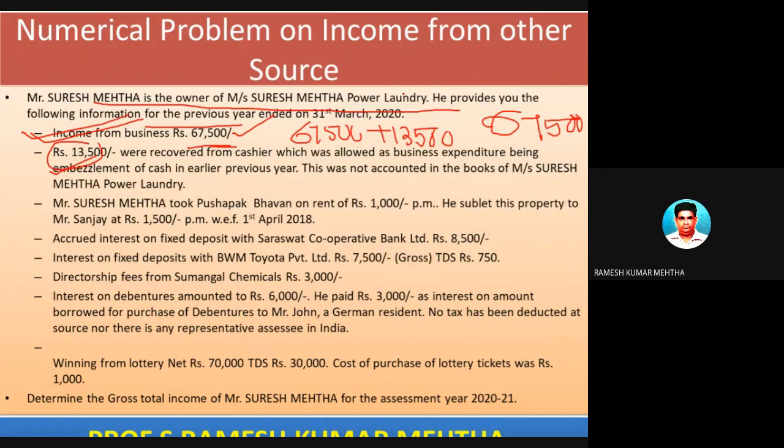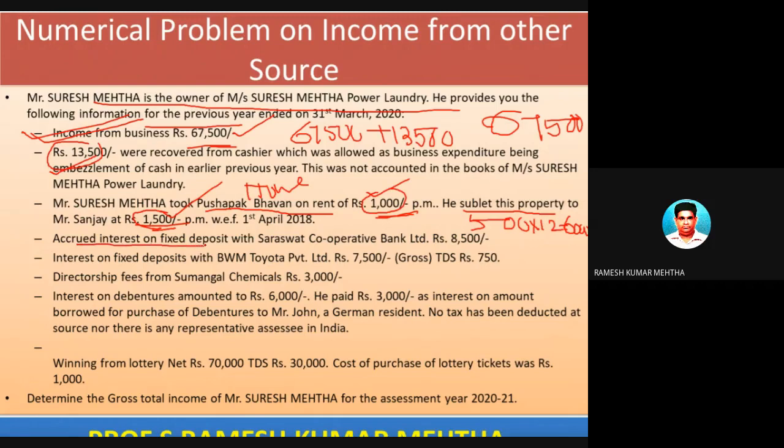Next one, Mr. Suresh Kumar Mehta took a bhavan on rent, that is a house on rent, at 1,000 rupees, and he sublets this property to so and so at 1,500 rupees. So one side is having an income of 1,500 rupees and the other side is having an expenditure of 1,000 rupees on earning this income, which is income from other source. So eventually the income from subletting is 500 into 12, equal to 6,000 rupees. So this is one part.